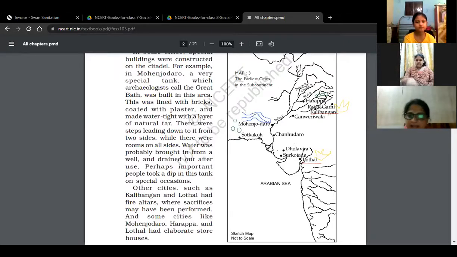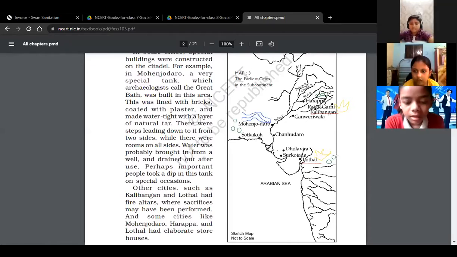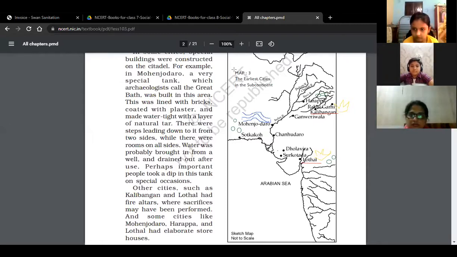Okay, then the next one is Lothal. Lothal was famous for fire altars and granary. So now with the help of this map and these symbols, give me the answer. Everyone, please be attentive. Yes.